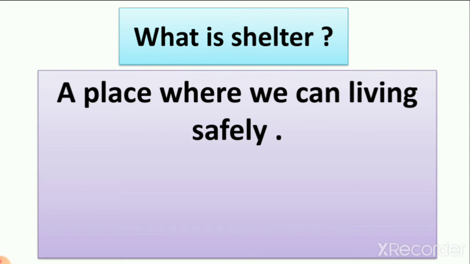Now we are all living in houses. So a house protects us from heat, rain and cold, right? So our house is our shelter. A place where we can live safely, or we can call it a house. So what is shelter? Shelter is a place where we can live safely, or we call it a house. So we live in a house, but in this lesson we learn about the shelter of animals.